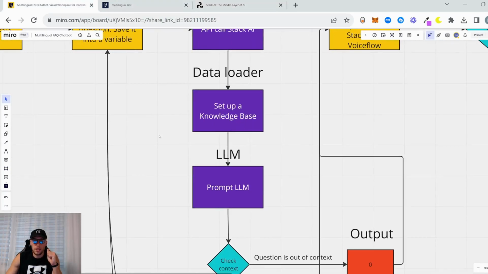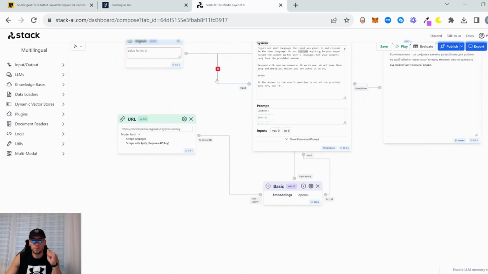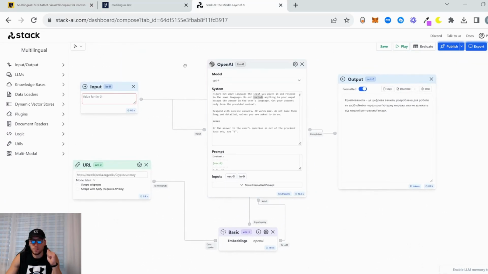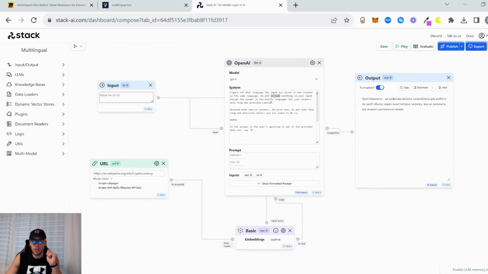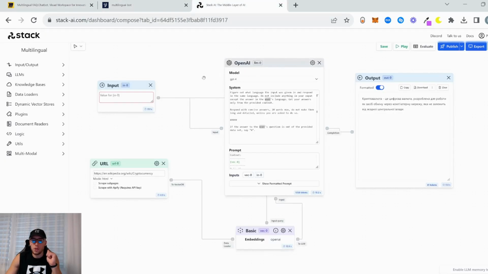The next thing is we create an LLM and prompt our large language model, which is OpenAI in this case. Basically, GPT-4 is the best for this. It's the most precise for our task. And then we prompt our LLM, which is this.